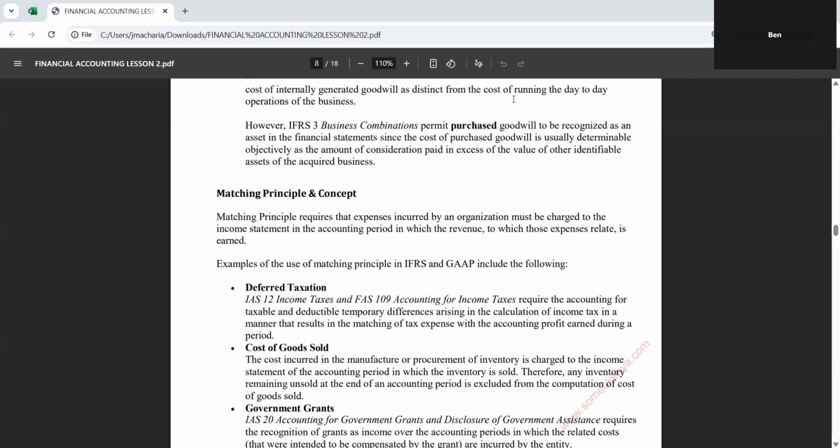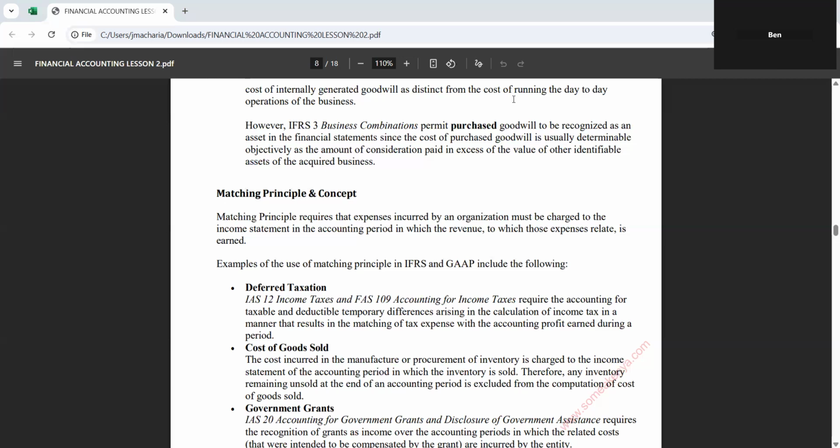Now, example of matching principle, we are talking about deferred taxation. What is deferred tax? These are taxes that are payable in the future. They can be deferred tax asset or deferred tax liability. In taxation, we have what we call depreciation and we have capital allowance. The difference of it is what will cause whether it's a deferred tax asset or deferred tax liability, based on the treatment. That is a lesson for another day. But for today, we are seeing that deferred taxation, IAS 12 on income taxes